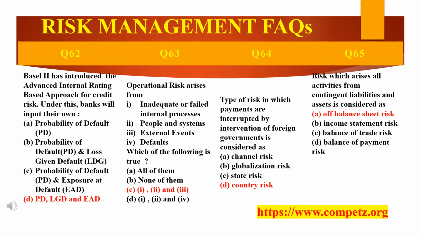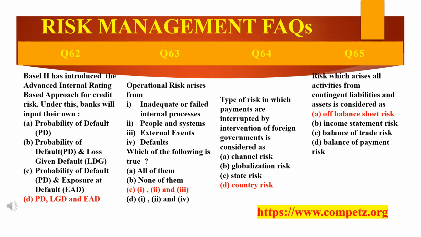However, under foundation, that is under FIRB, FIRB stands for Foundation Internal Rating Based Approach. The bank will be using the LGD, that is loss given default, and EAD, exposure at default, as specified by the RBI.